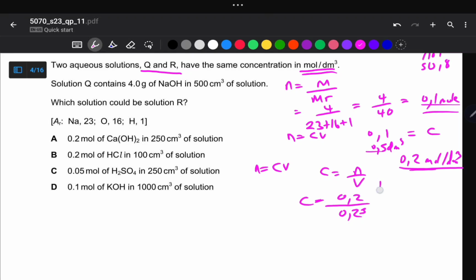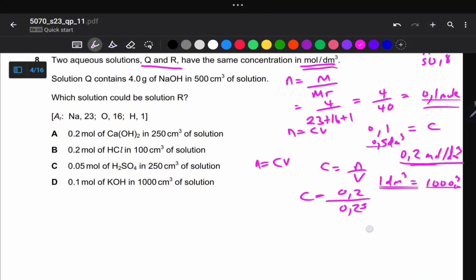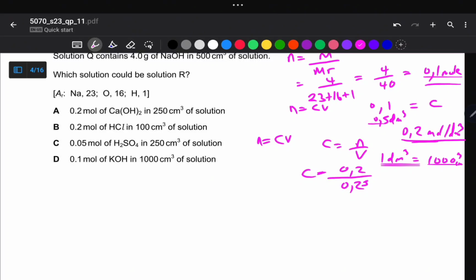So 1 cubic decimeter is equal to 1000 cubic centimeters. You need to take note of these relationships. So it's 0.2 divided by 0.25. So this gives us 0.8 moles per cubic decimeter, which is false. This is not correct.